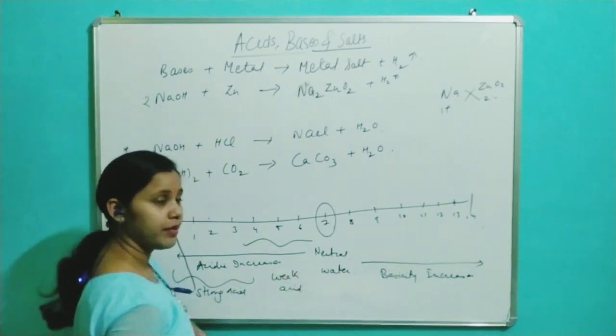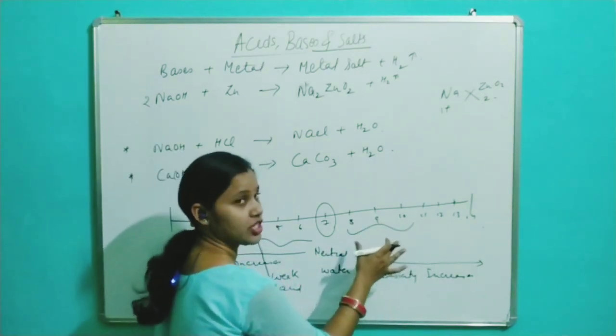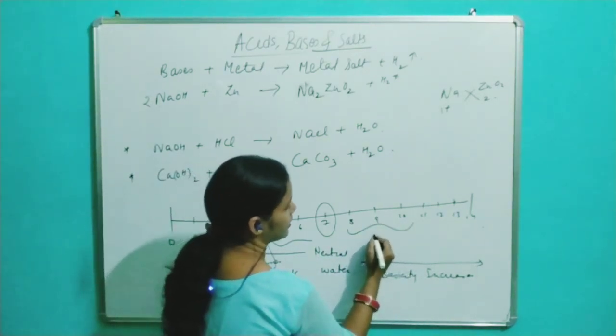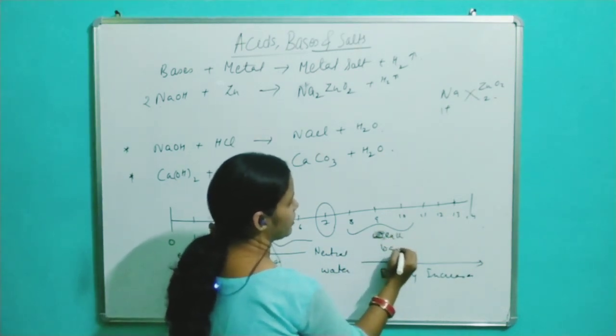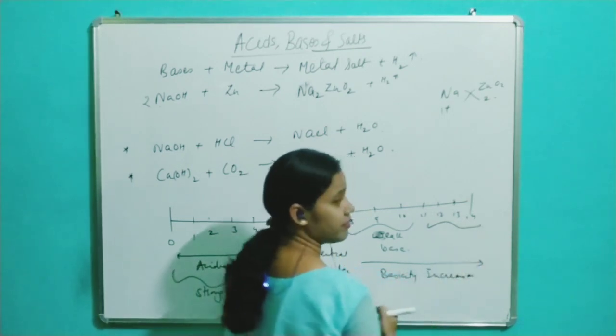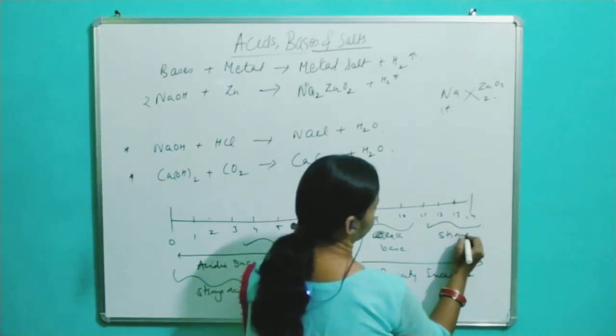Alright. Similarly, if the pH lies between 8 to 10, then they are considered as weak base, whereas if pH is above 11 to 14, then it is a strong base.